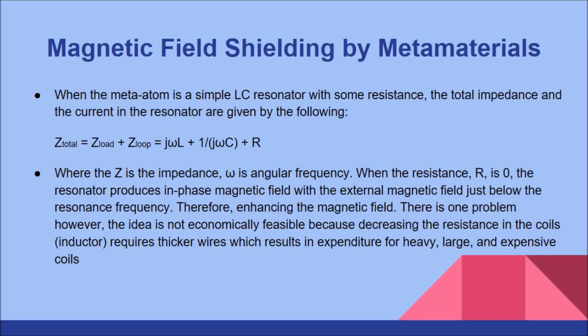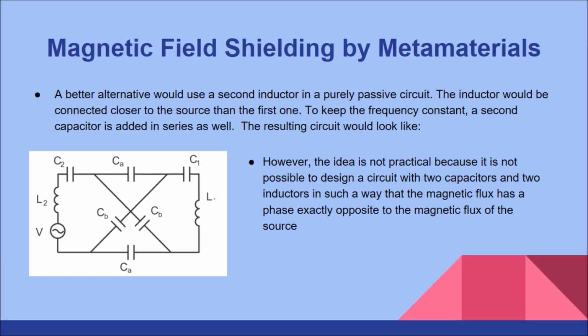When the resistance is 0, the resonator produces an in-phase magnetic field with the external magnetic field just below the resonance frequency, therefore enhancing the magnetic field. There is one problem, however. The idea is not economically feasible because decreasing the resistance in the coils requires thicker wires, which results in expenditure for heavy, large, and expensive coils.